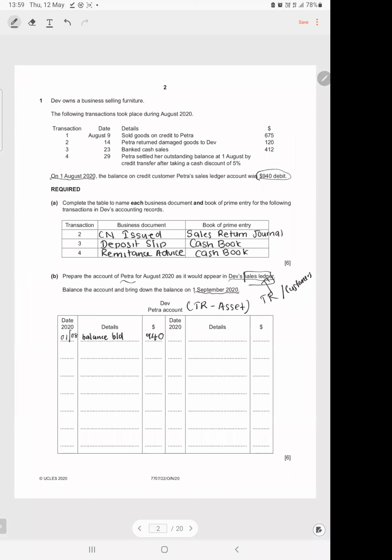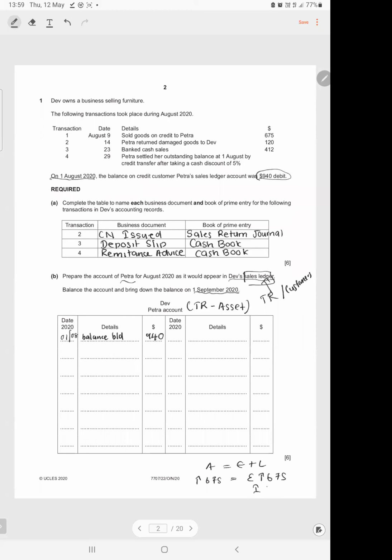Next, we'll record all the transactions that occurred in the month of August. So on the 9th of August, transaction one is a credit sale. So 9th of August, we know the double entry for credit sale. Sorry, I made a mistake here. The double entry for credit sale is the effect on the accounting equation. Assets equals equity plus liabilities. So assets will increase by 675 and equity will increase by 675 because sales is an income.